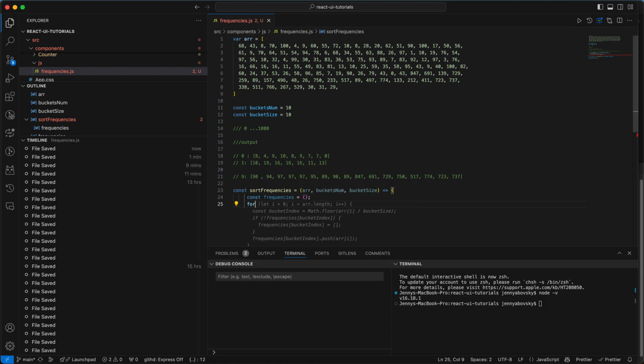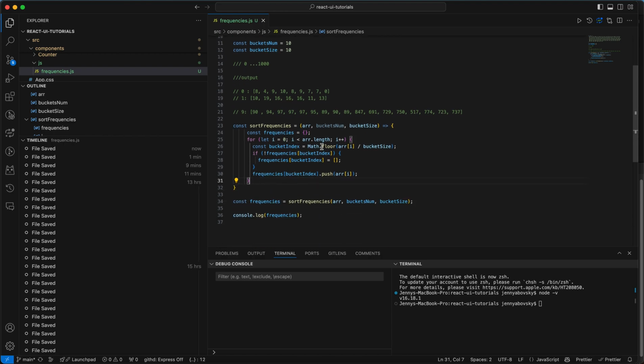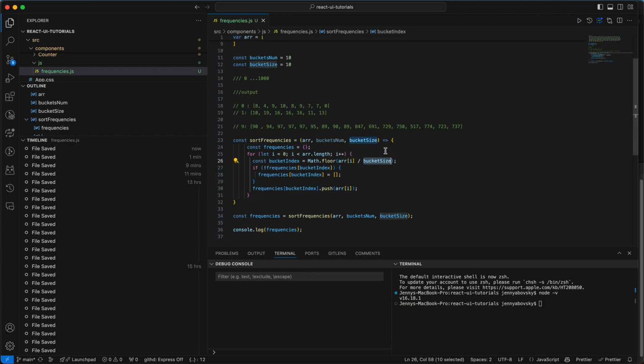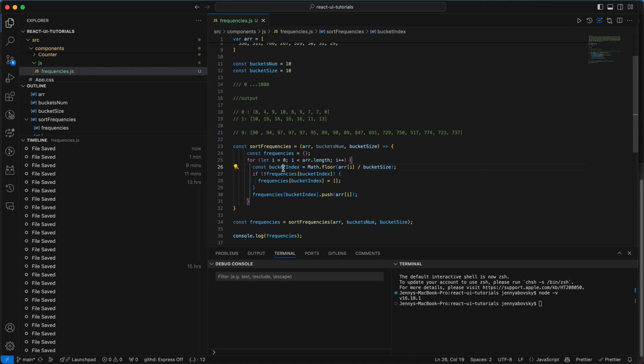As you can see, Copilot is auto-completing for me, but that's not all. For every item in the array, we divide it by bucket size in order to know the bucket index.